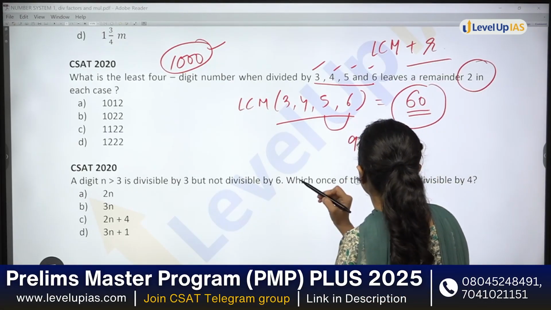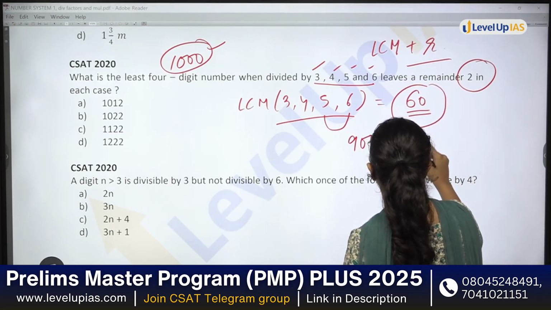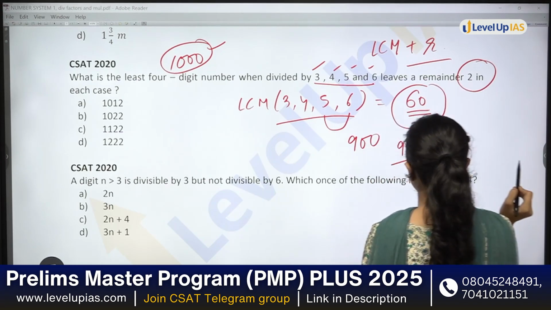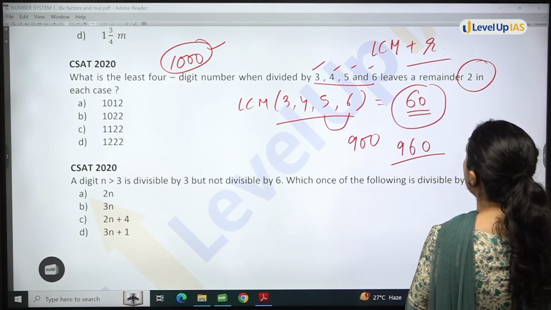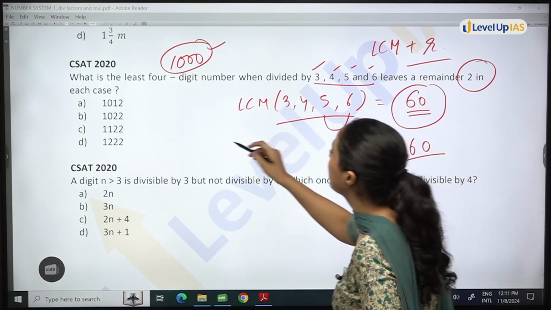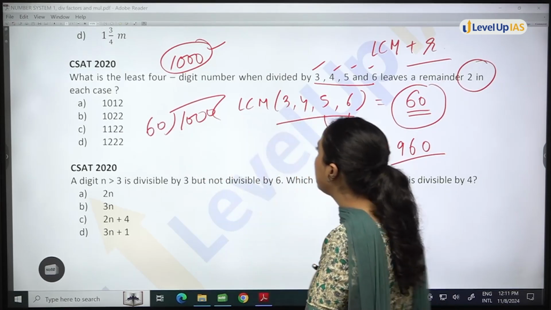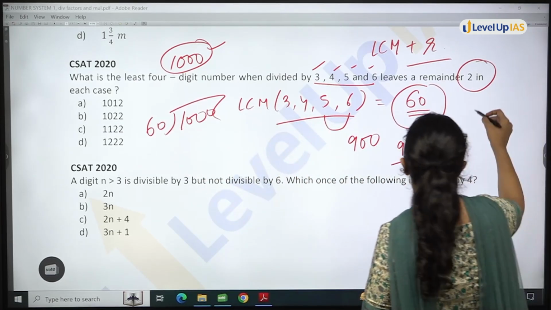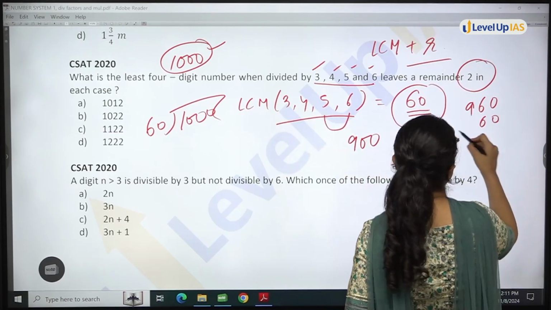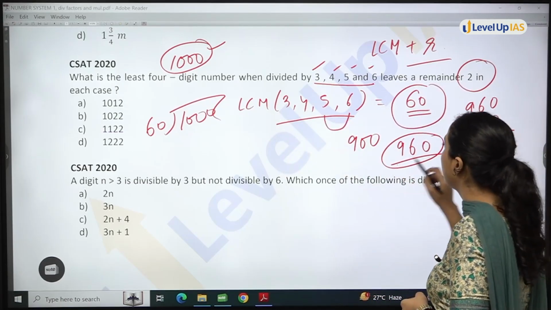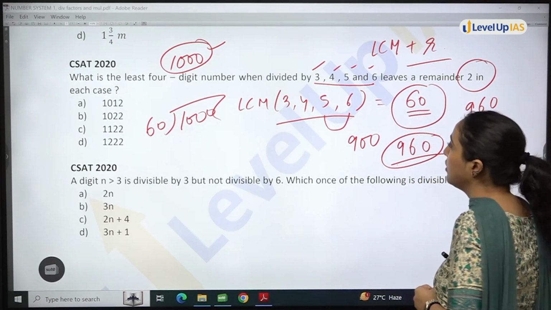900 is divisible by 60, right? This means 960 will also be divisible by 60. 96 is divisible by 6 now, so 960 will also be divisible. You can simply multiply also, or you can divide 1000 by 60 to check. It's just that it makes it easier. So 960. Then the next number greater than 1000. Least 4-digit number you have to find out. This is a 3-digit number, so we have to go to a 4-digit number. This will be what? 1020.